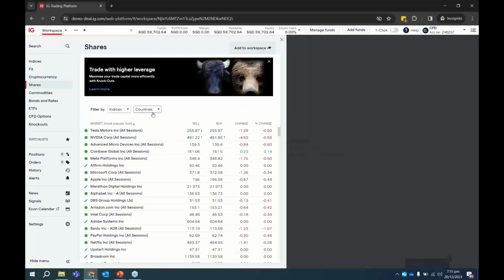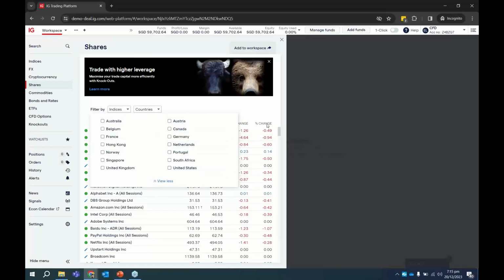We also offer shares trading. So shares is not just US and Singapore. We offer it from different regions, even the European shares as well.